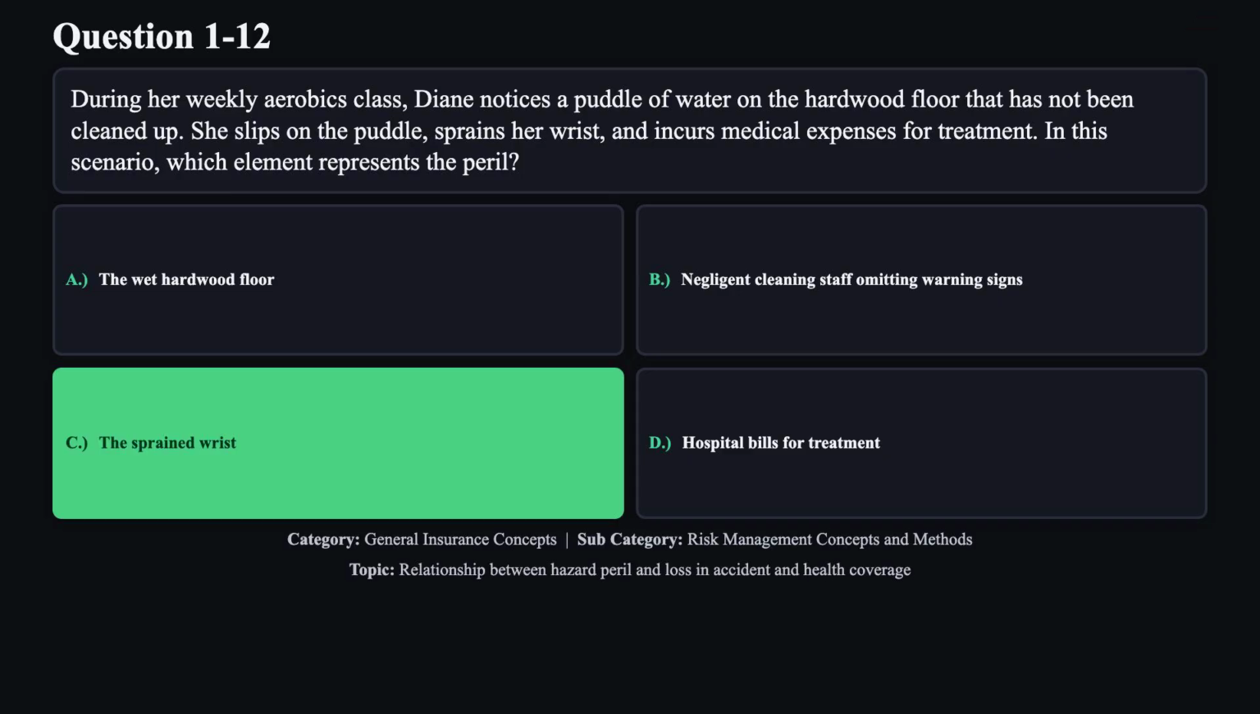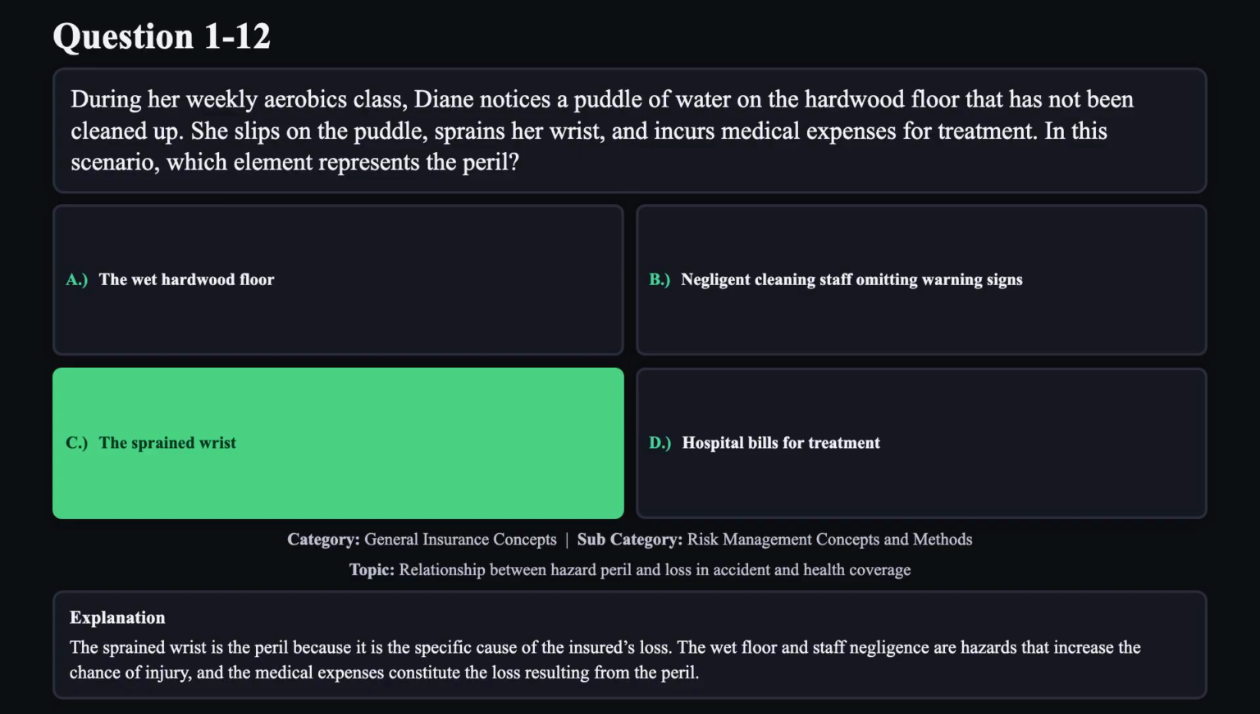The correct answer is C. The sprained wrist is the peril because it is the specific cause of the insured's loss. The wet floor and staff negligence are hazards that increase the chance of injury, and the medical expenses constitute the loss resulting from the peril.